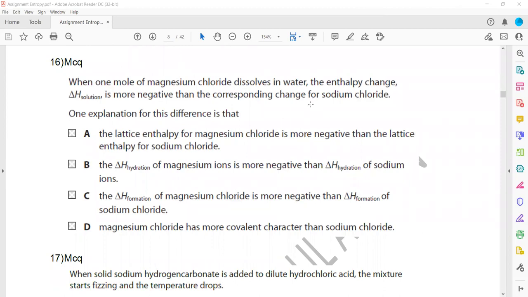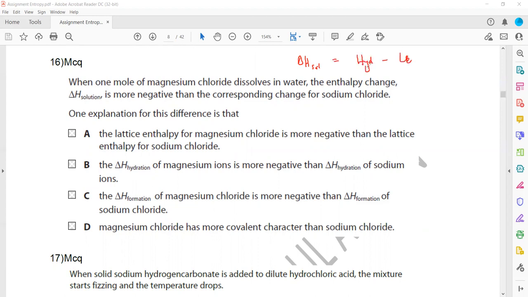When 1 mole of magnesium chloride dissolves in water, the enthalpy change of solution is more negative as compared to sodium chloride. The enthalpy change of solution for magnesium chloride is more exothermic as compared to that of sodium chloride. Because, the same idea: there is a difference in the lattice energy, but the hydration energy is negative, because the enthalpy of solution is hydration